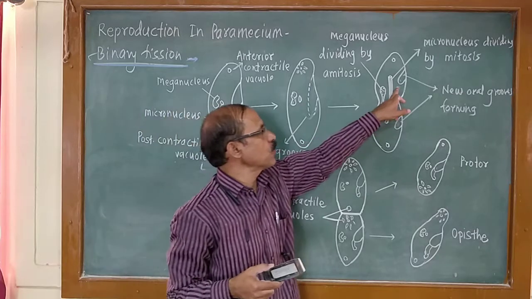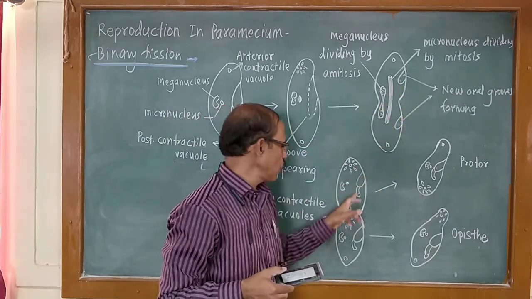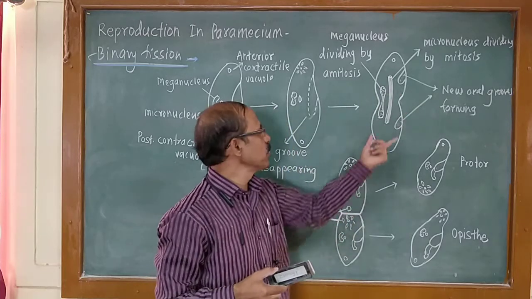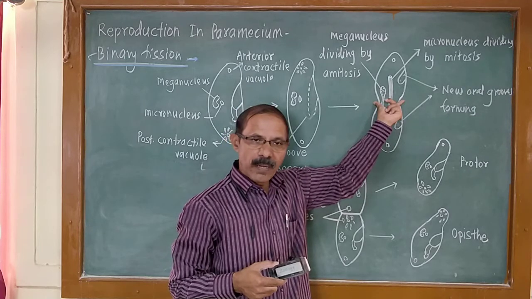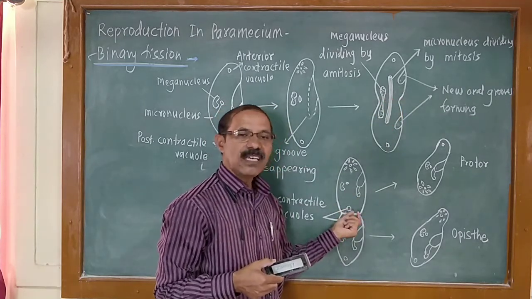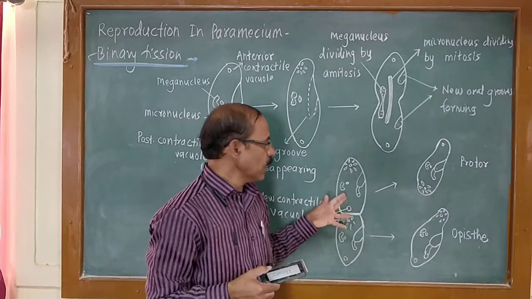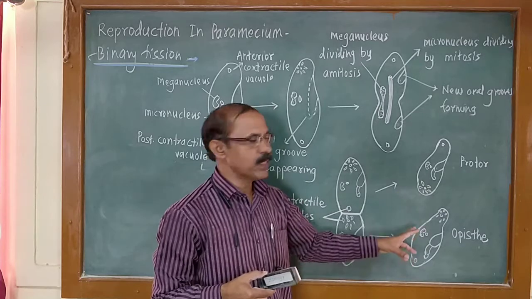There is a formation of a new oral groove at each half, and formation of new contractile vacuoles. Then a central constriction begins to form at the middle of the body. The central constriction deepens and the single paramecium divides into two daughter paramecia.